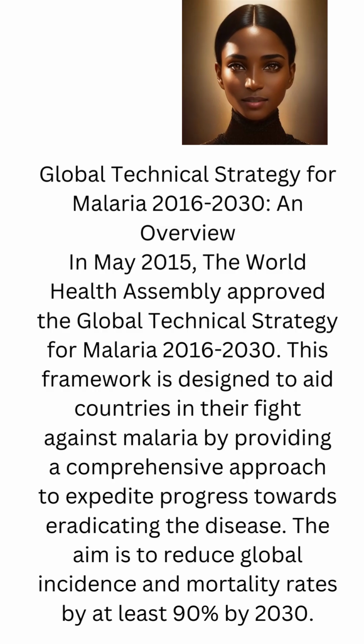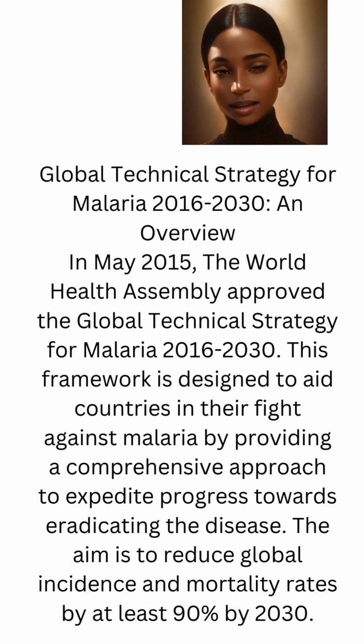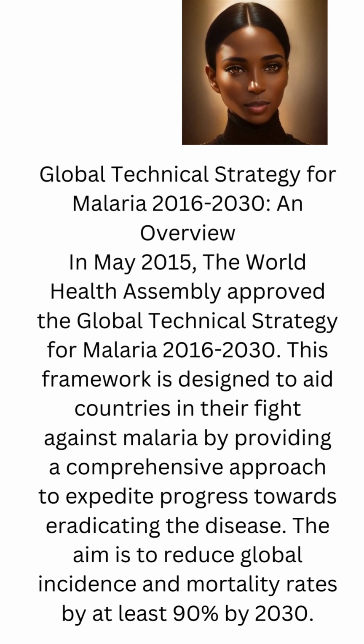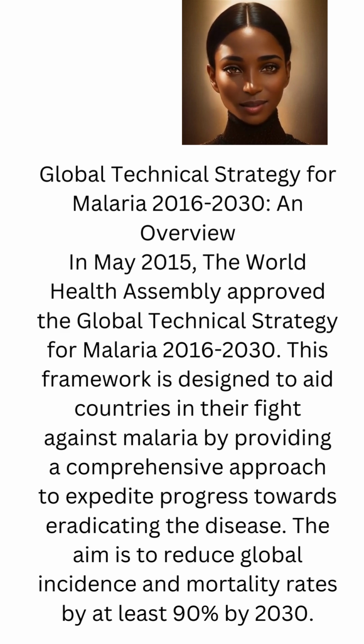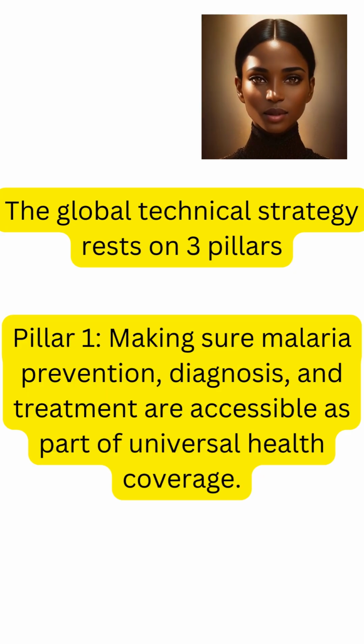Global Technical Strategy for Malaria 2016-2030. An overview. In May 2015, the World Health Assembly approved the Global Technical Strategy for Malaria 2016-2030. This framework is designed to aid countries in their fight against malaria by providing a comprehensive approach to expedite progress towards eradicating the disease. The aim is to reduce global incidence and mortality rates by at least 90% by 2030. The Global Technical Strategy rests on 3 pillars.